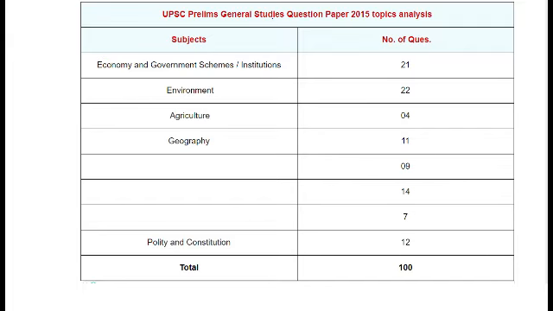Economy and government schemes 21, environment 22, agriculture 4, geography 11, history and culture 9, and international relations, defense and famous person there are 14 questions, and the polity and constitution they gave separately but they are the same. So it is 12 questions, and in the history and culture, there are some 7 questions more added. So total again 100 questions.